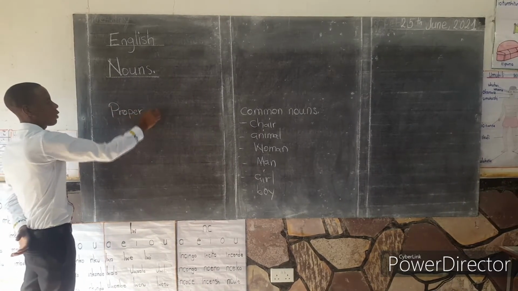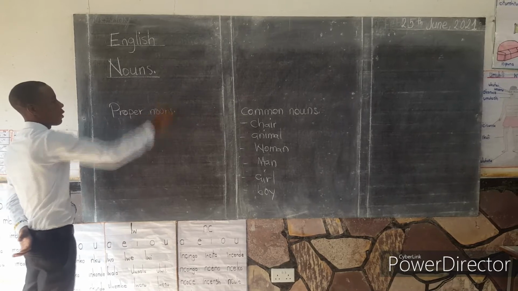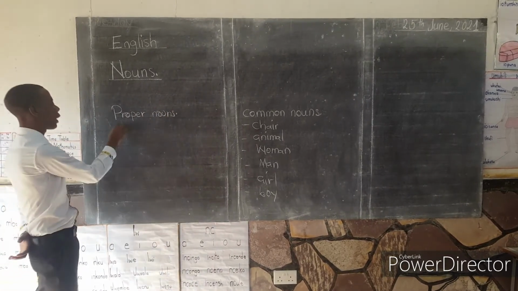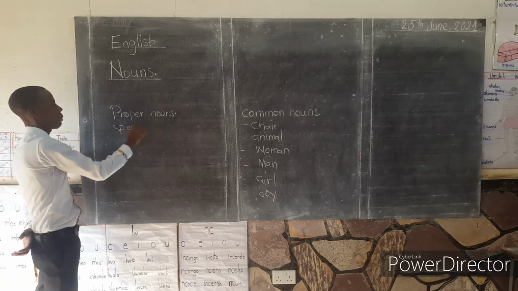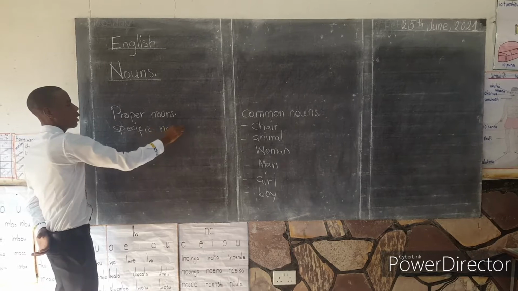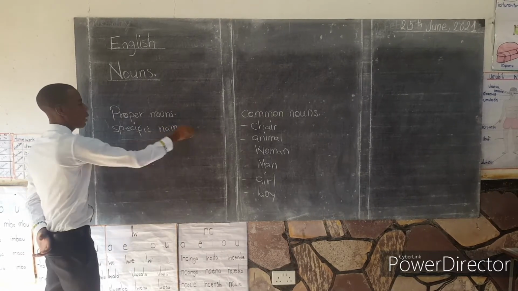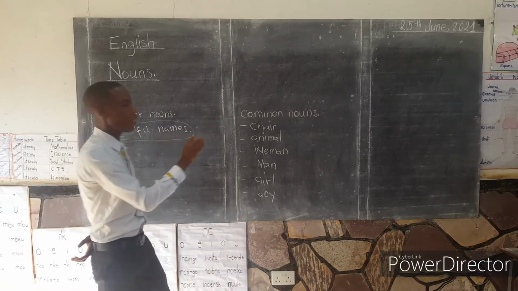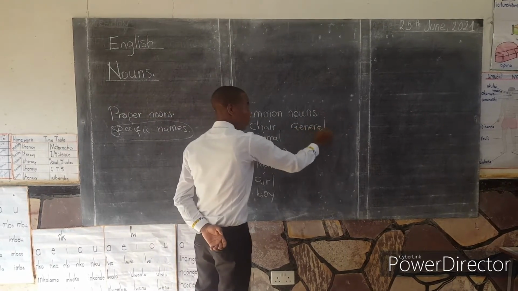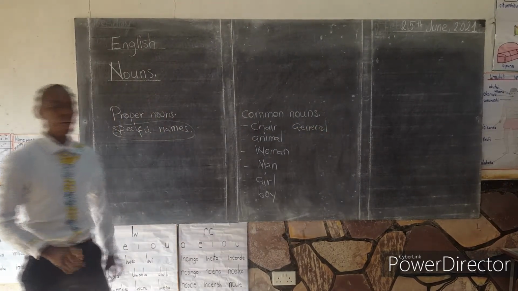We also discussed proper nouns. We said proper nouns are specific names. Note the difference. Here we are saying specific, but with common nouns we are saying general names.